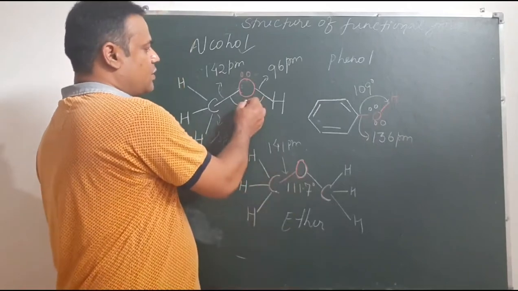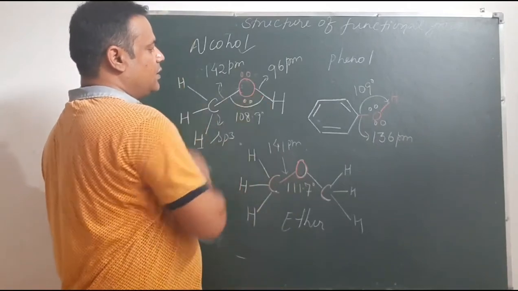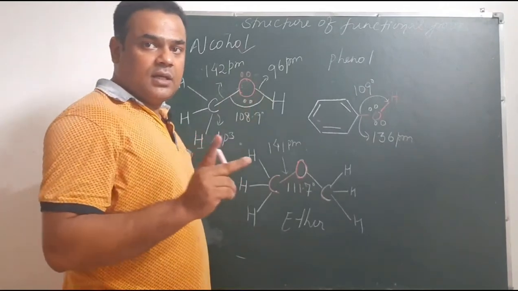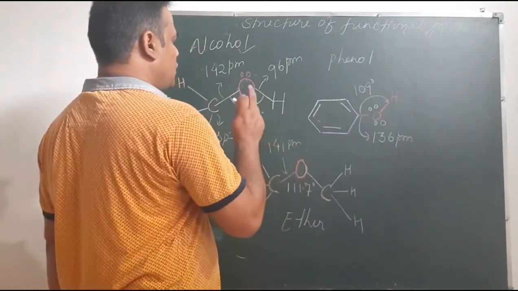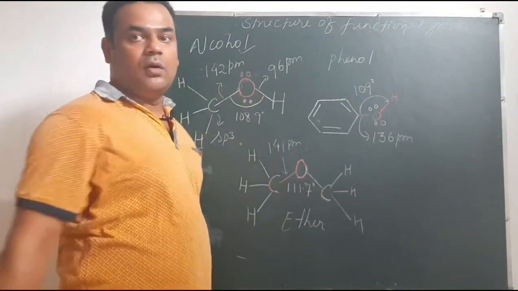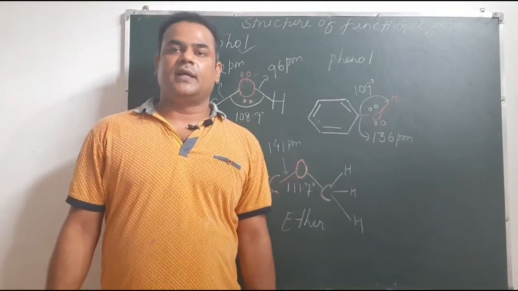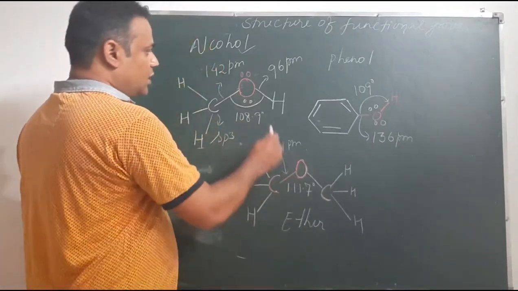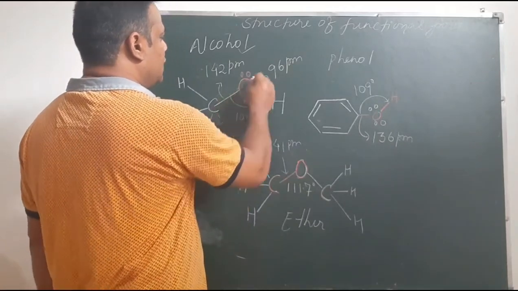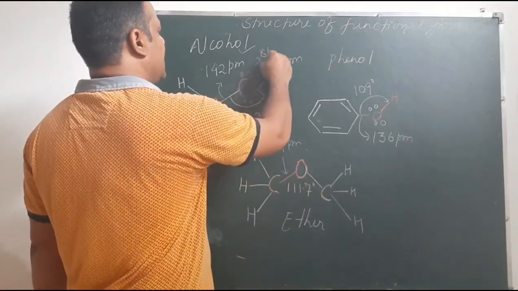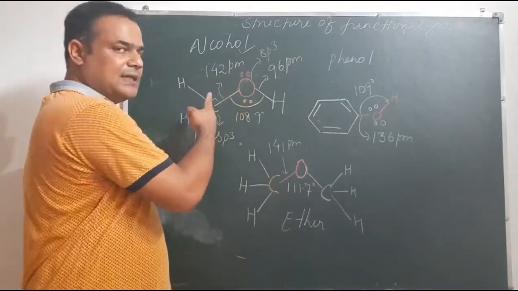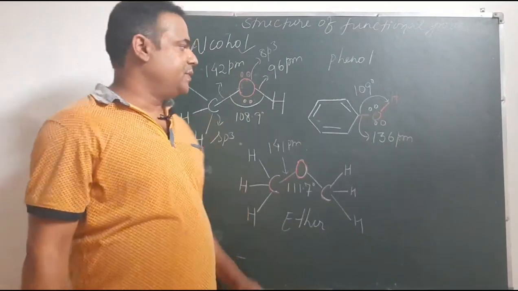Now if we come to this oxygen, see how many sigma bonds are there? 1 and 2, and there are 2 unbonded pairs, or 2 lone pairs of electrons. An unbonded or lone pair of electrons is also treated as a sigma bond to find the hybridization. So we treat it here as 1, 2, 3, 4, and the hybridization of this oxygen is sp3. So this oxygen is sp3 hybridized, as well as this carbon.